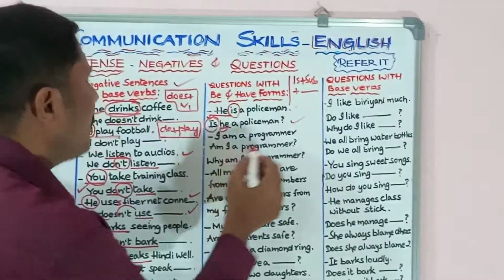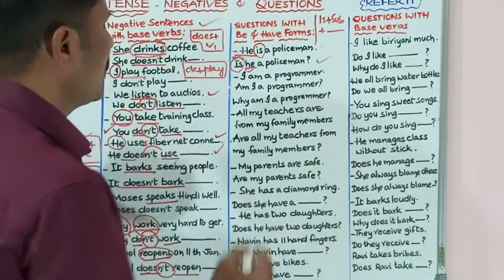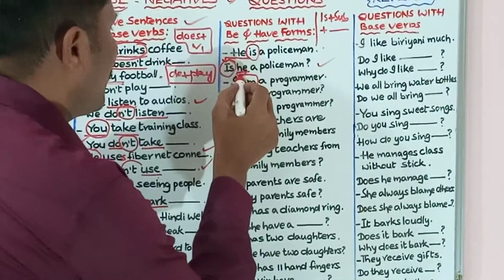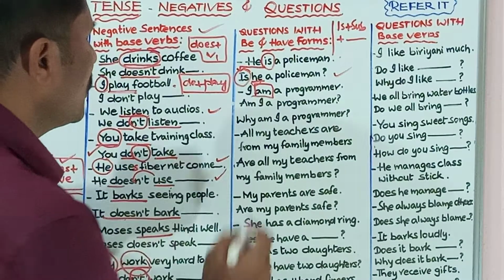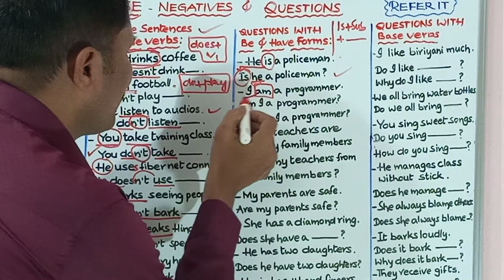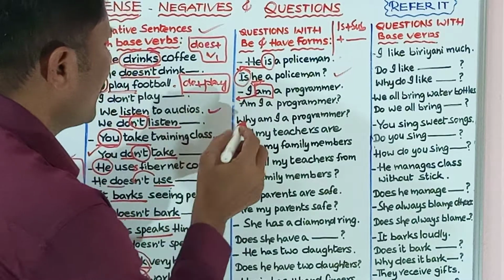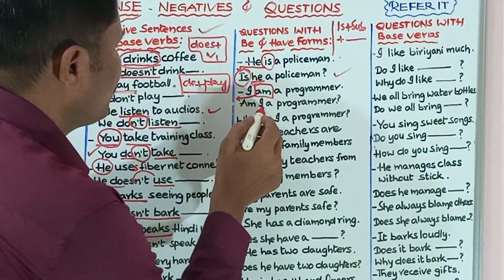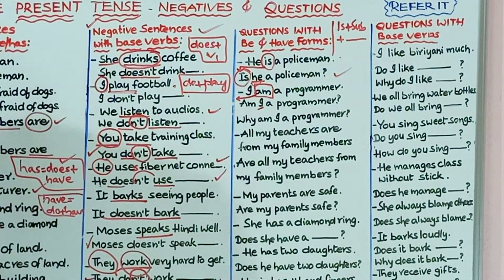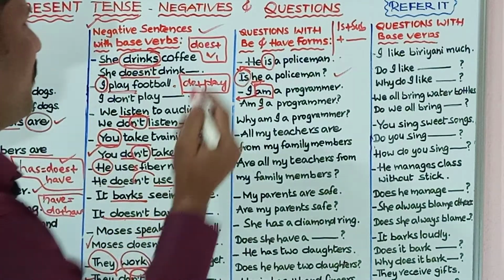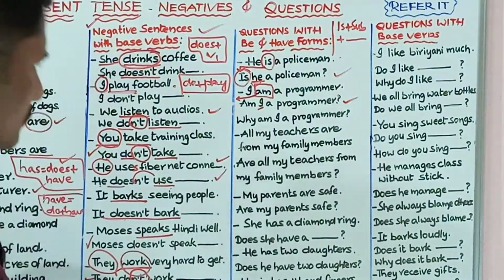Next one, I am a programmer. So, what is the verb here? What is the helping verb? What is the be form? I am a programmer. So, bring it to the beginning of the sentence. Then it will become: am, subject I, am I a programmer? That is the question for this sentence.